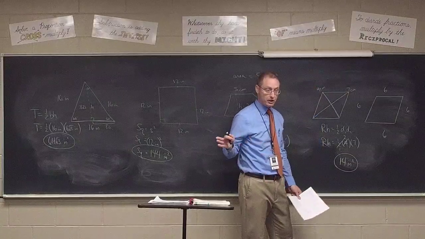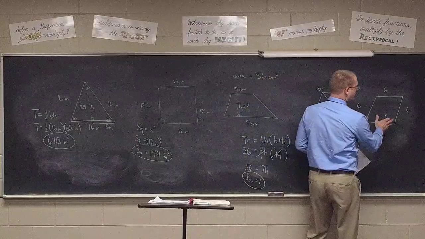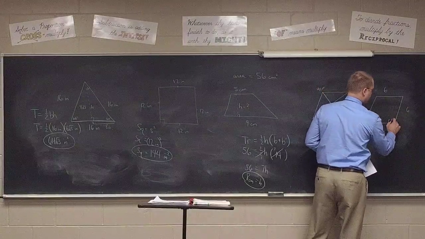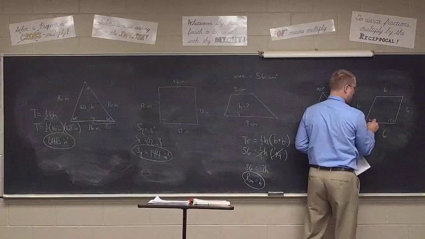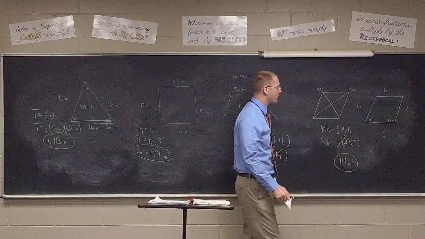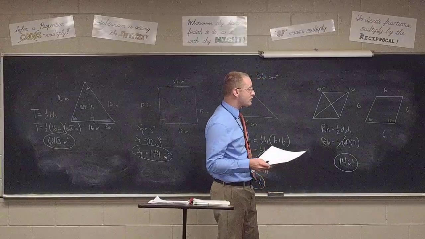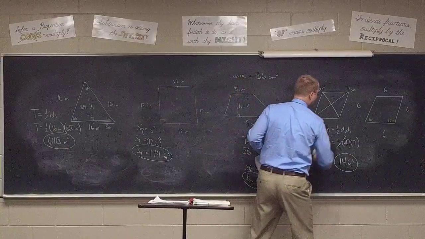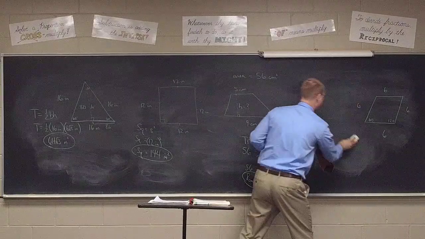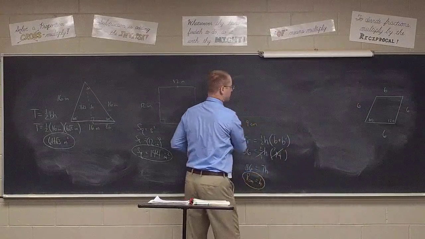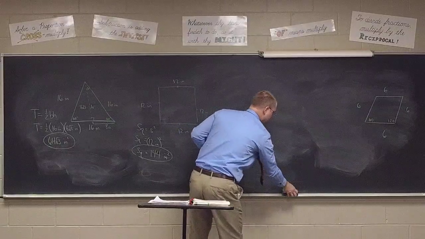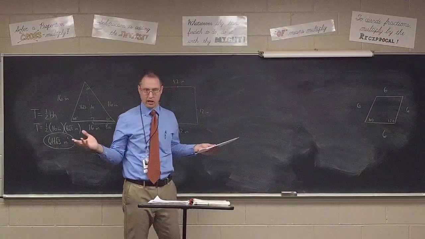Now here you're definitely going to want to draw a picture, because you know in a rhombus you're going to have a couple of acute angles and a couple of obtuse angles. The obtuse angles are 120, the acute angles 60. And it says find the area. There's actually 2 different ways you could go about solving this. But perhaps the most direct way, for instance, the way you would solve this if you weren't here for the last lesson, is you would remember that a rhombus is a parallelogram, right?